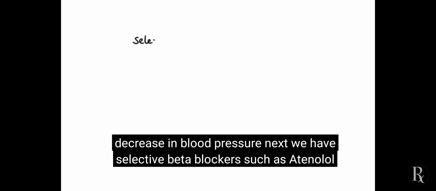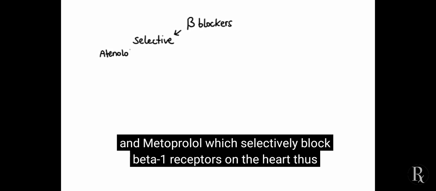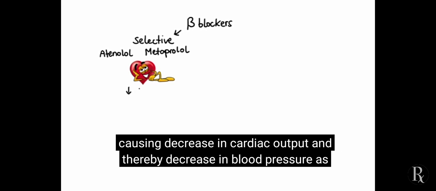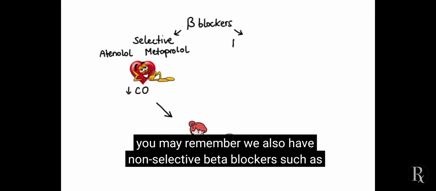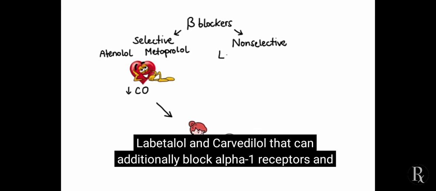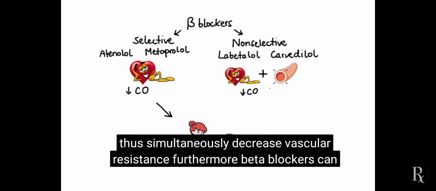Next, we have selective beta blockers, such as atenolol and metoprolol, which selectively block beta 1 receptors on the heart, thus causing decrease in cardiac output and thereby decrease in blood pressure. As you may remember, we also have non-selective beta blockers, such as labetalol and carvedilol, that can additionally block alpha 1 receptors and thus simultaneously decrease vascular resistance.